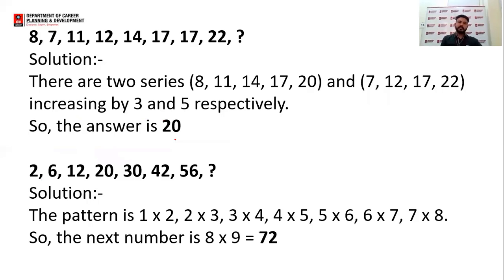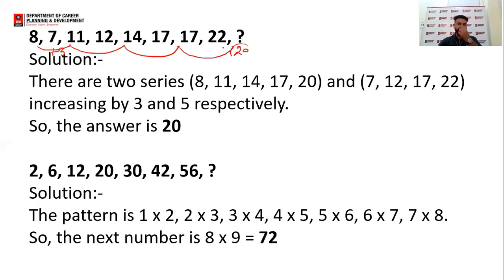For example, some questions are given on your screen. 8, 7, 11, 12, 14, 17, 17, 22. If you look at it closely, 8, 11, 14, 17, two series are formed here separately. In the first series, 3 is added to each number. 8 plus 3 is 11, 11 plus 3 is 14, 14 plus 3 is 17. So the next number of this series should be 17 plus 3, that is 20.